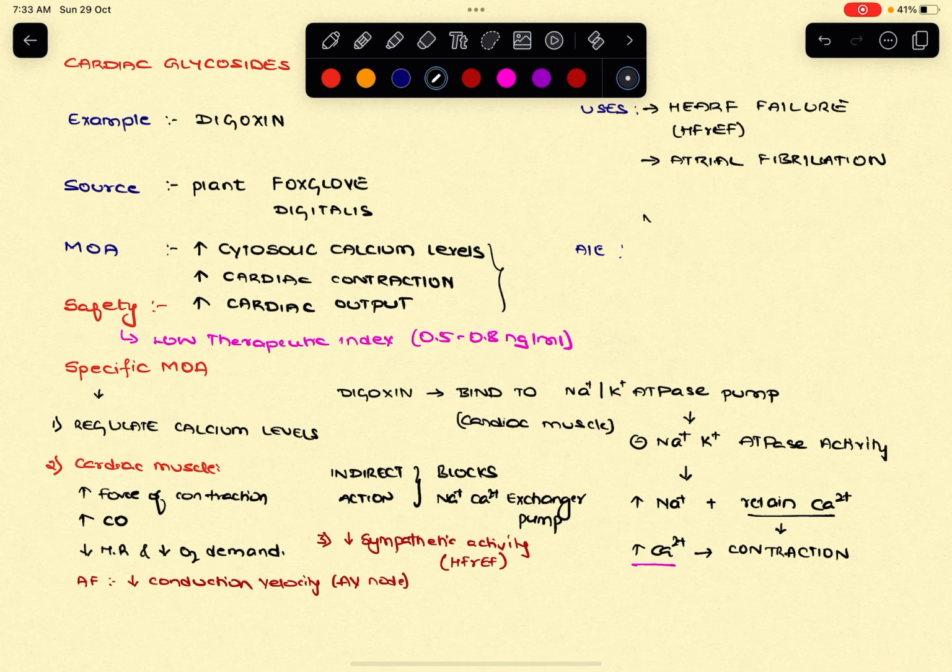therapeutic index, you need to look for toxicity when the concentration is increased. Like you should look for yellow vision, anorexia, as well as you should also look for any blurring of vision,